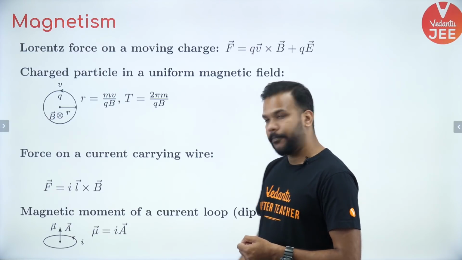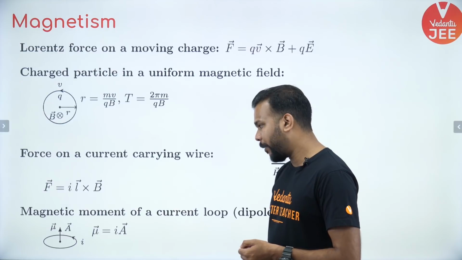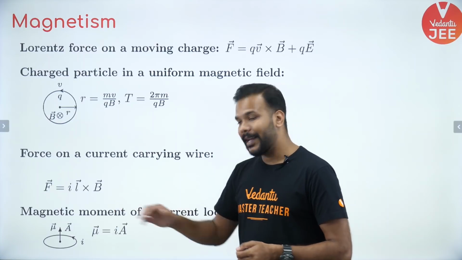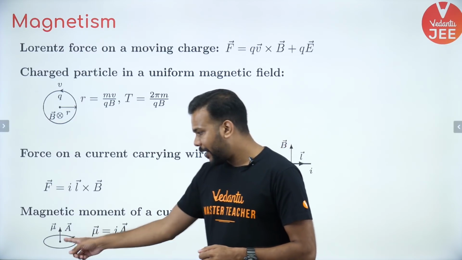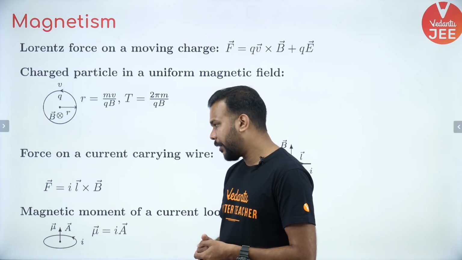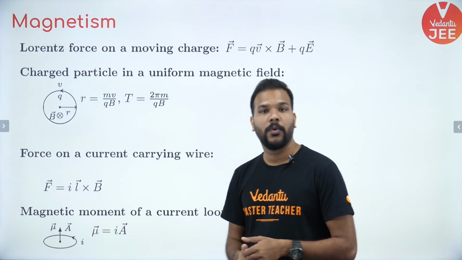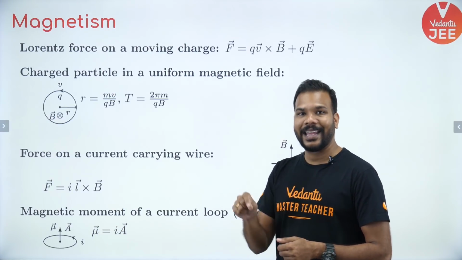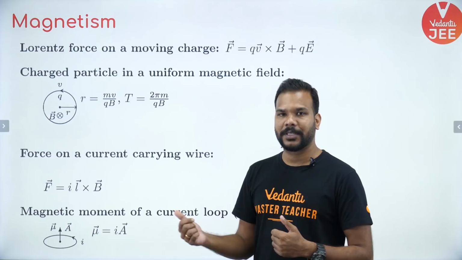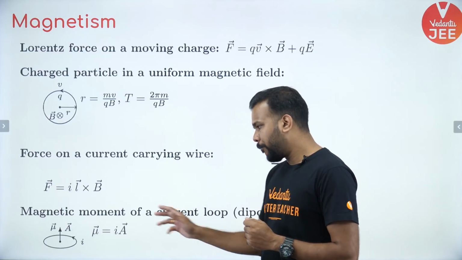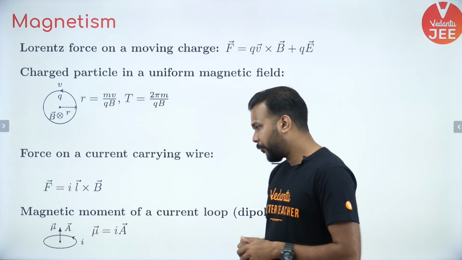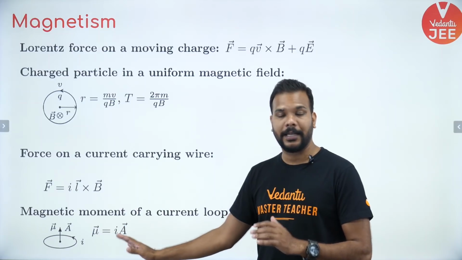And if we talk about something called magnetic moment, later on in bar magnetism also, you know that a bar magnet is basically a dipole, so a current carrying loop also behaves like a dipole. If you have an area vector which is perpendicular to the plane of the loop, then we calculate the value of magnetic moment, which is given as mu vector equals I into area vector. Sometimes you also find the magnetic moment being represented as capital M, so do not get confused there. Mu will also be representing another quantity in the same chapter known as the permeability, so don't get confused. Here, mu is representing magnetic moment.